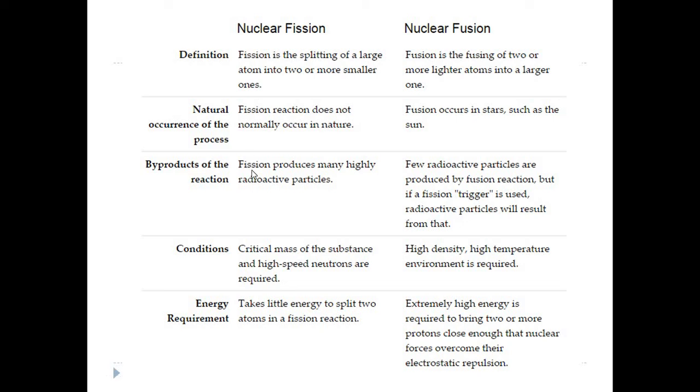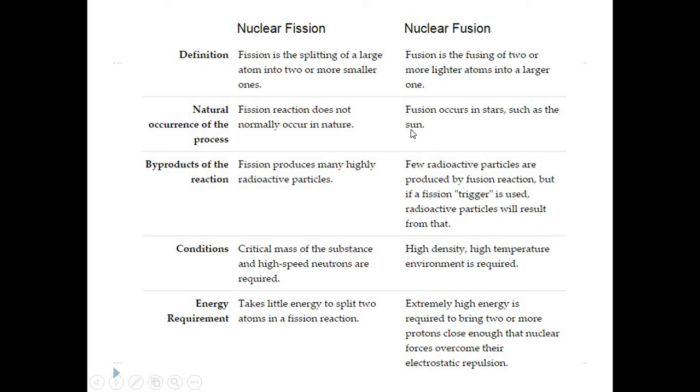Another thing is the byproducts of the reaction. In fission reactions many highly radioactive particles are generated. In case of the nuclear fusion reaction, few radioactive particles are produced, but if a fission trigger is used, then radioactive particles will result from that.